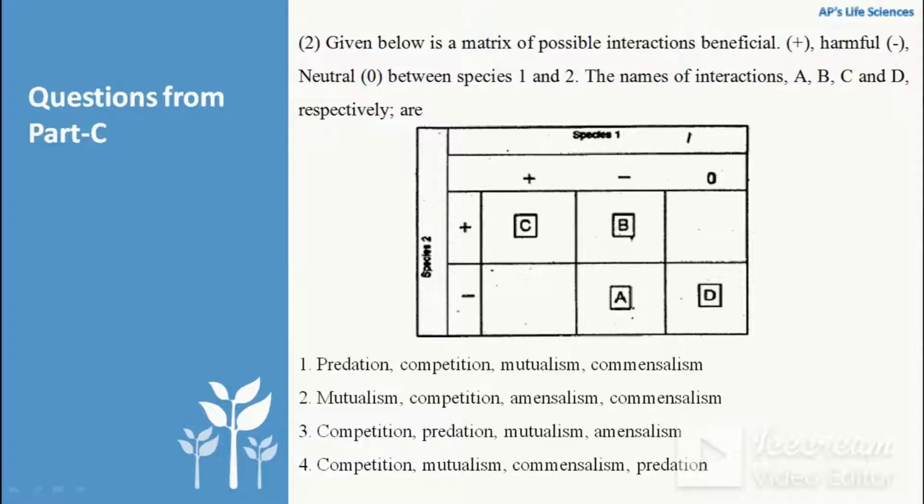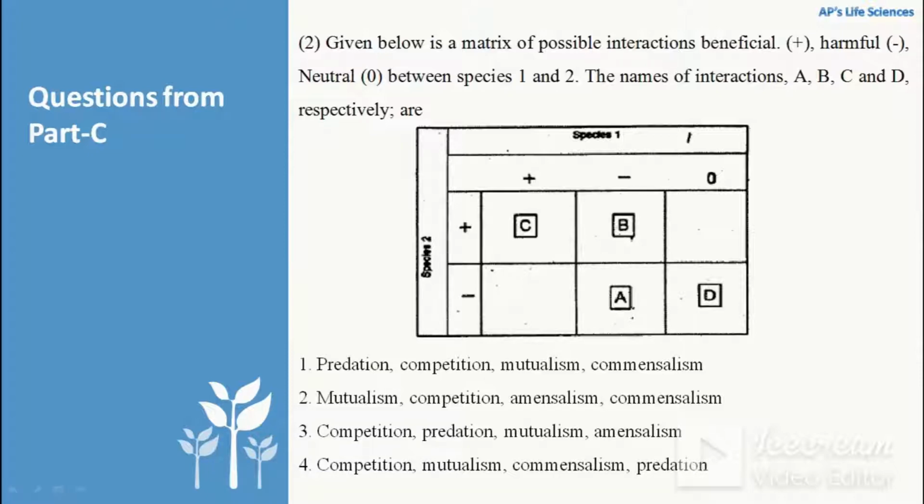If we can see that here both minus sign is there, so species 1 also has minus, species 2 also has minus. So in predation, one species is getting benefited whereas another species is getting harmed. But in this condition both species are getting harmed, that's why option 1 is not correct. So in option 2, it is not even mutualism because species A in both the cases is harmed. So the correct answer is either 3 or 4.